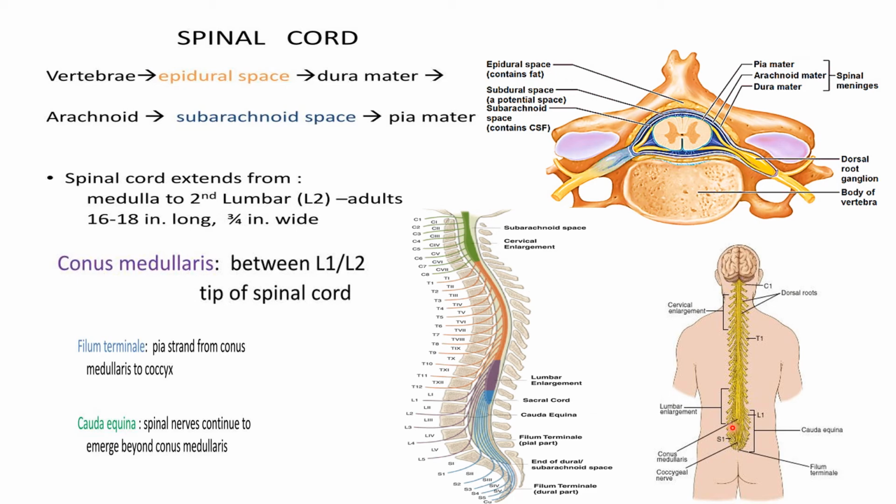The conus medullaris ends in a tapering structure known as the filum terminale, which contains pia mater and extends till the coccyx. Then there is the cauda equina, in which the spinal nerves continue to emerge beyond the conus medullaris. The spinal nerves which arise form a bundle, and this bundle is known as the cauda equina.